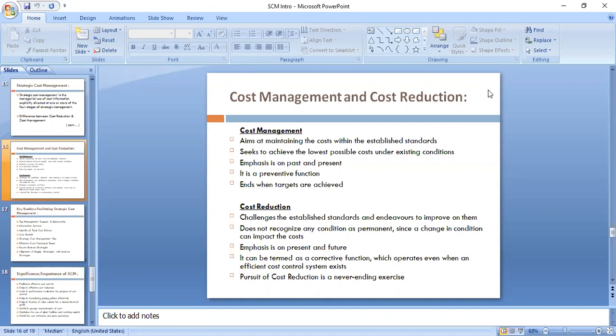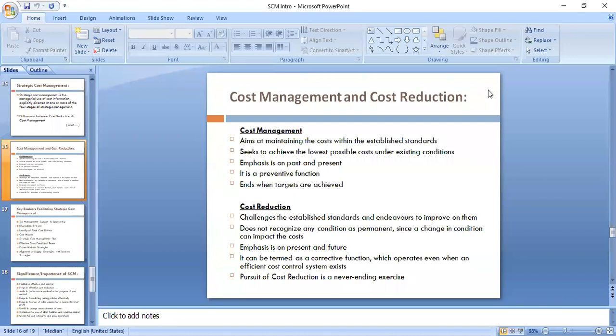So that you will say is cost management, correct? But the cost reduction, under cost reduction, what will you say, Rajesh? If your cost of the product is 100 rupees. Suppose in packing charges, for example, you are packing something. So you identify whether two layer packing is important or one layer is enough for that particular product. So you can identify that and you can save say 1 rupee or 2 rupees. So your cost will be down.